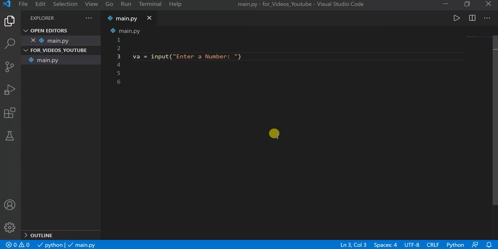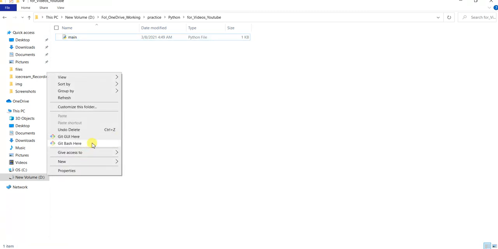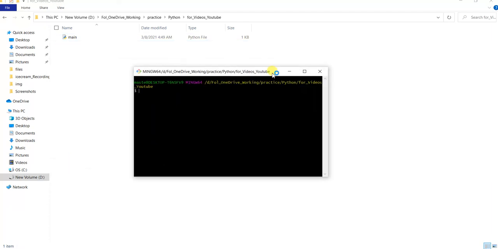Because I have already shut down the editor mode, it is not allowing me to do any addition using the terminal from here. I just did it to make my other code safer. So I'm showing you another way. This is the location where my file is currently stored. This is my main file. I'm going to Git Bash here. If you don't know how to install Git Bash, I already have a video on it. I'm making the fonts bigger for you.